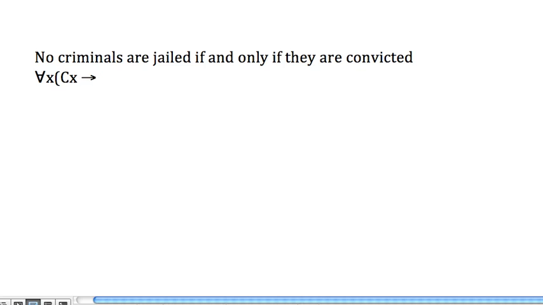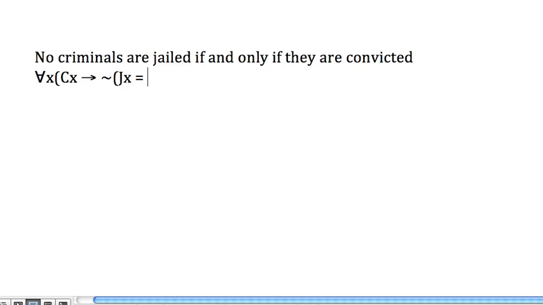Now, actually, it turns out in this case there are two ways we can think about it. So it's not true that X is jailed if and only if... I'm going to have to use, unfortunately, since I don't have this computer set up correctly for the if and only if, an equal sign here.